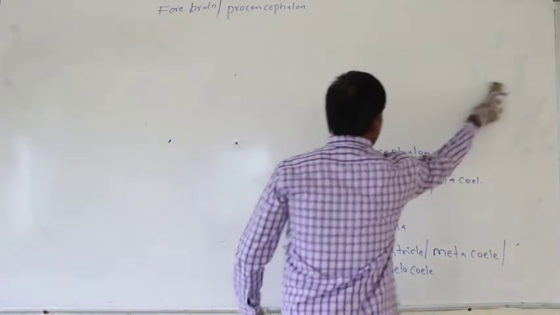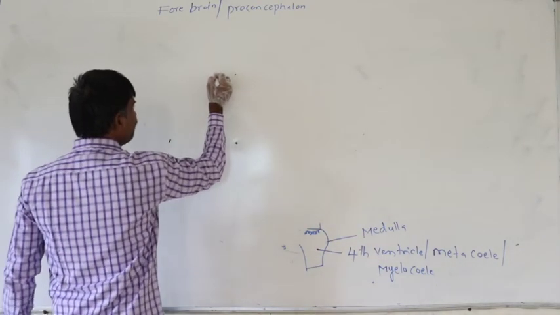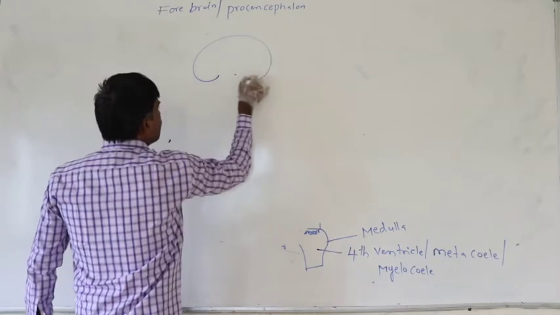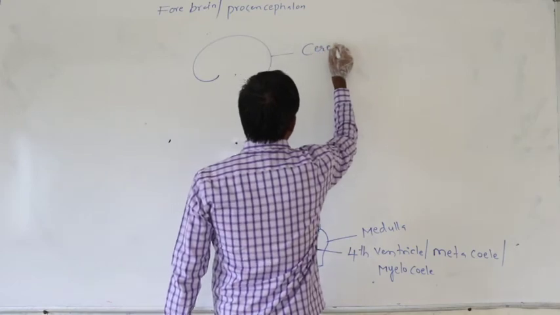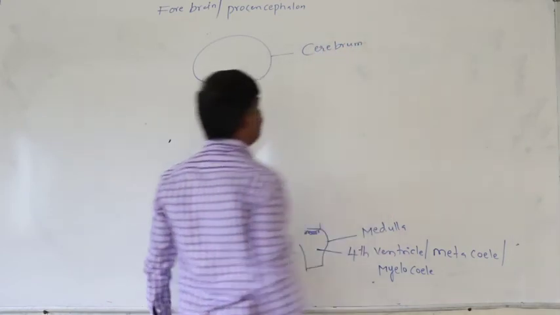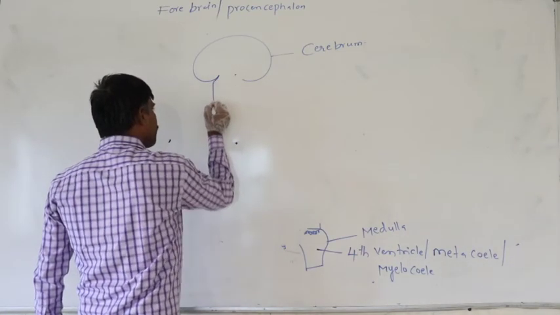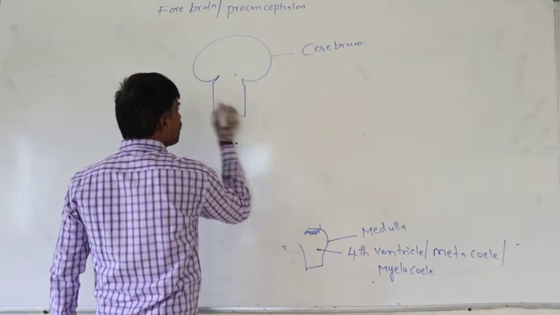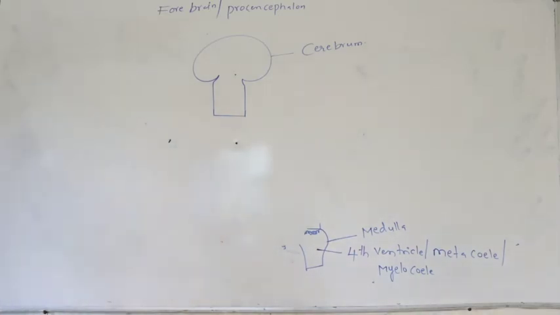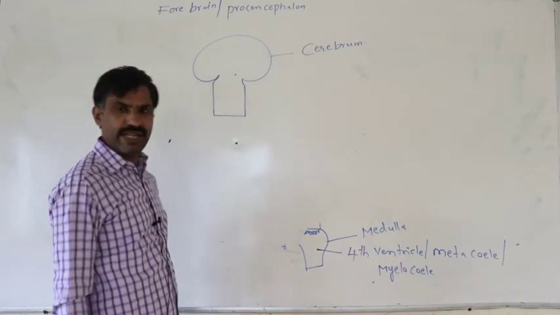Again, in the forebrain, what are the portions present? Just assume this is the cerebrum, and this is the diencephalon. So in the forebrain, as per the NCERT concept, the parts present are the cerebrum and the diencephalon.